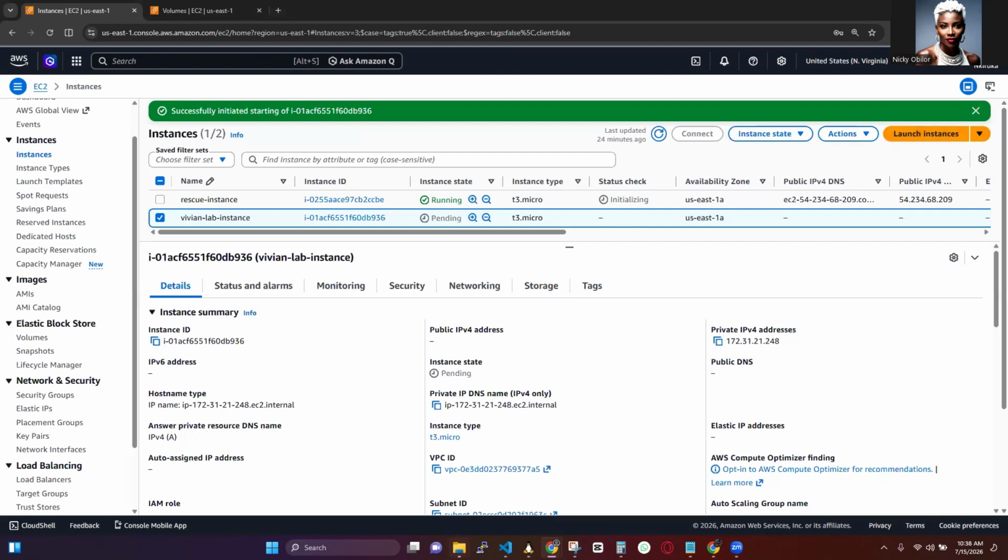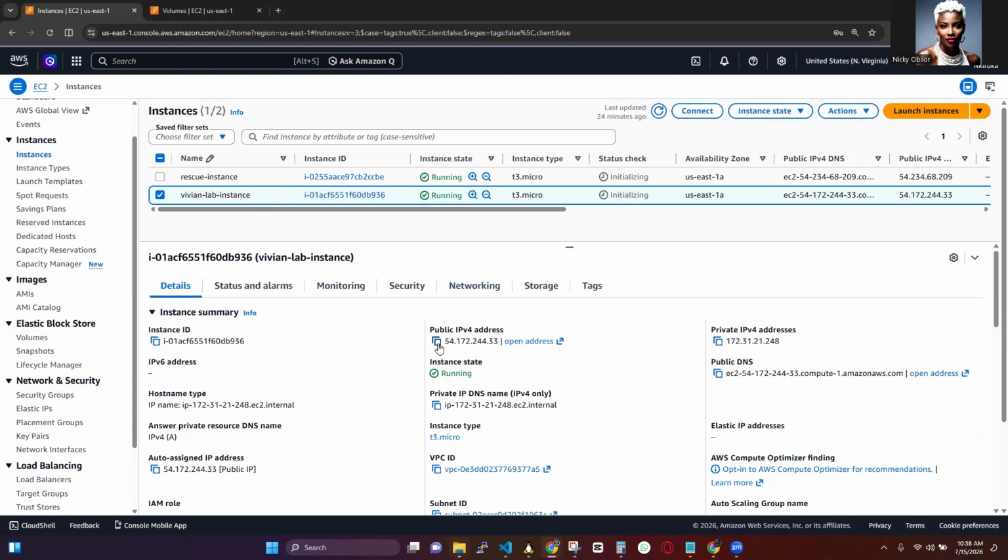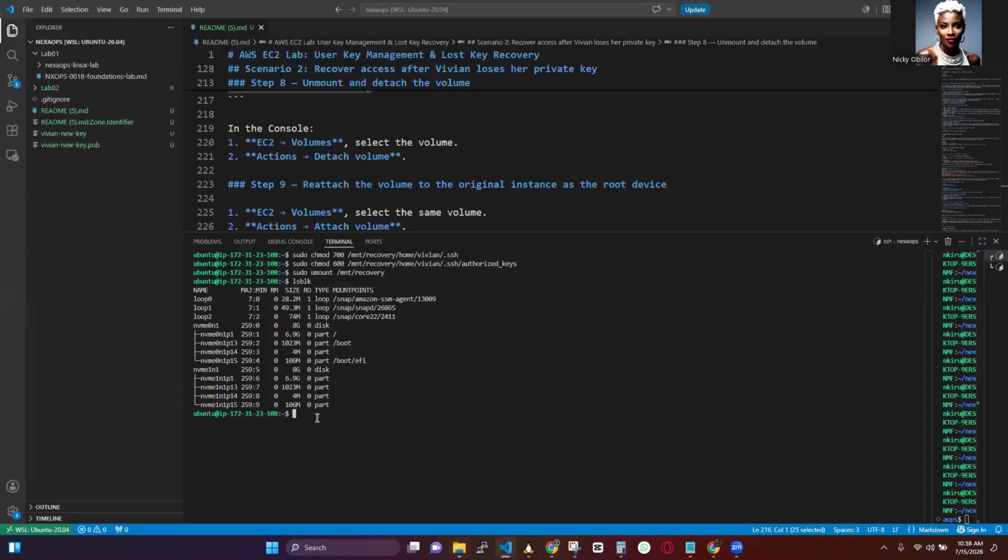One thing to remember is if the instance wasn't using an elastic IP, the public IP address most likely will change. So watch out for that so that you can copy the new public IP address to be able to SSH into the server. It's running, so we copy the public IP and come back here. We're going to exit from the rescue server.